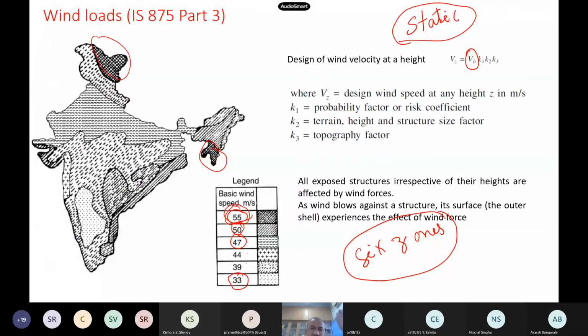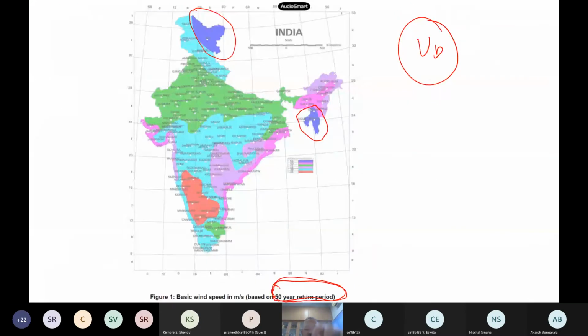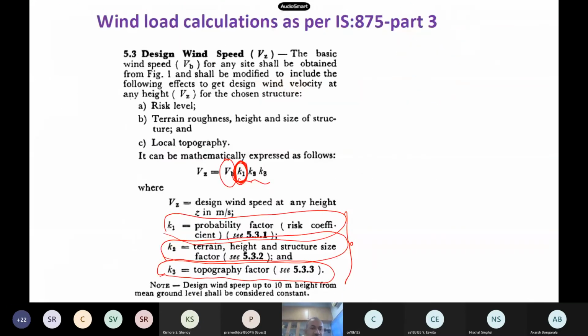So 6 zones are there. Highest speed in the country is 55 meters per second, and lowest is 33. The most dangerous places we have also seen: Leh, and then Agartala followed it, and some other places. So this we have said, and then the design wind speed you have to multiply by some 3 numbers. And what is the most unique thing with respect to our wind code?